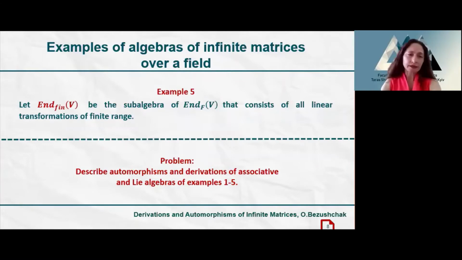Finally, the last example is the algebra of all linear transformations of finite range of the vector space V over a field F, and the problem is to describe automorphisms and derivations of associative and Lie algebras of all our examples.